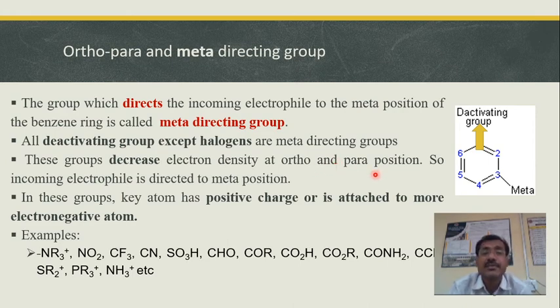So what will happen because of this? The meta position will be more electron rich as compared to the ortho and para positions. So the incoming electrophile will be directed to the meta position. And all deactivating groups except halogens are meta-directing groups. These are the groups which we have already seen earlier.